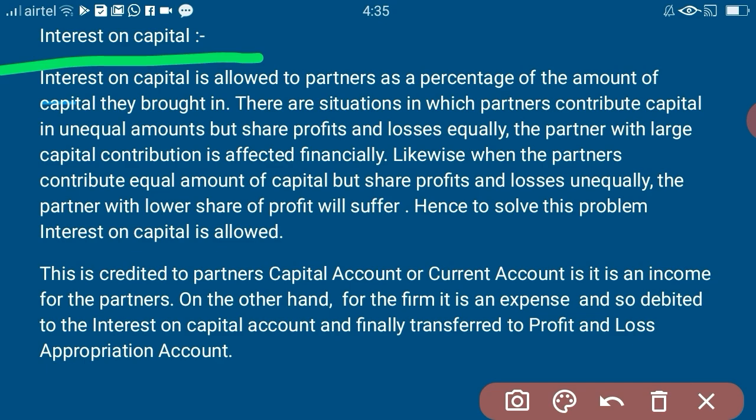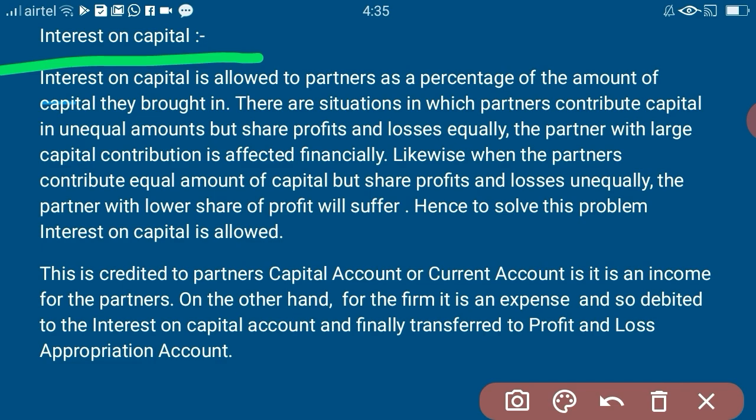Okay. The logic behind providing this interest on capital is that there are situations in which partners contribute equal amounts of capital, but they agree to share the profits and losses unequally. In such a case, the partner who has a smaller share will be affected financially. Isn't it?